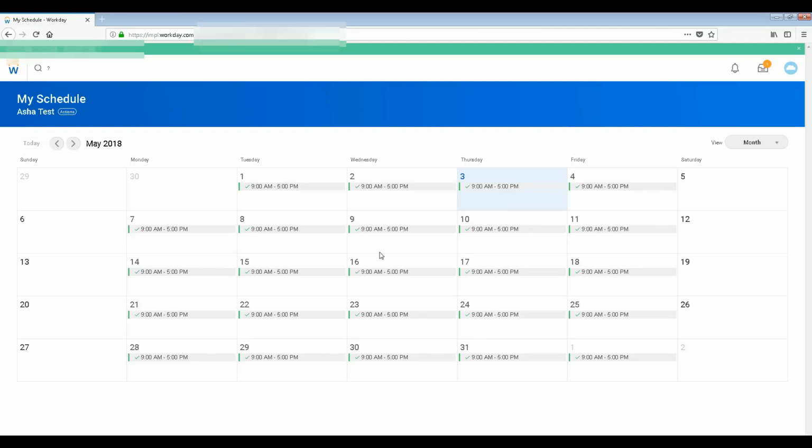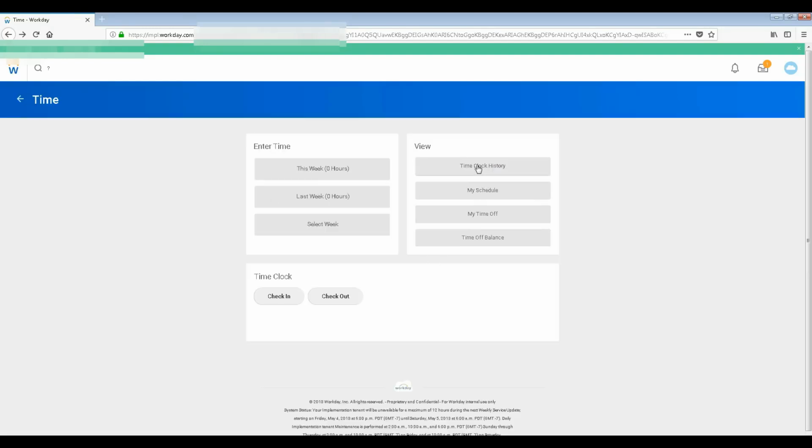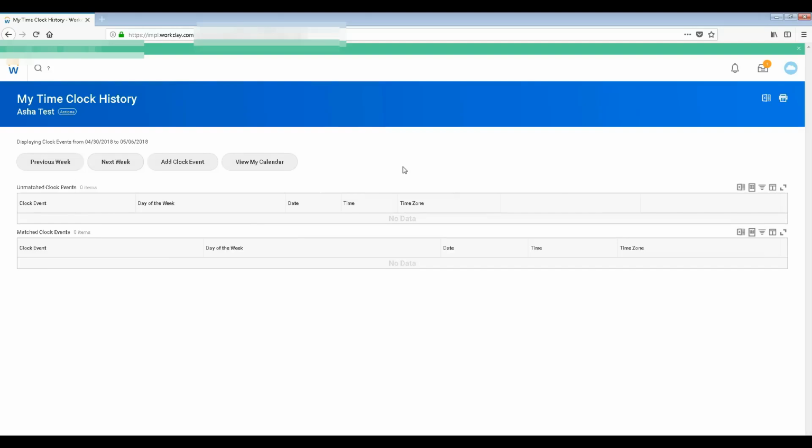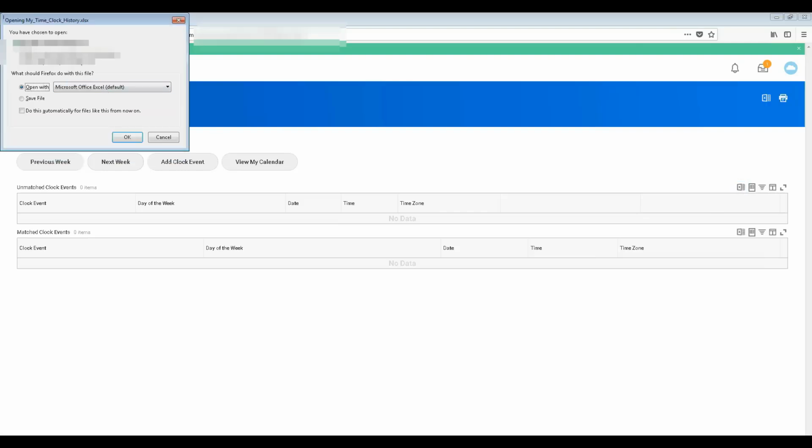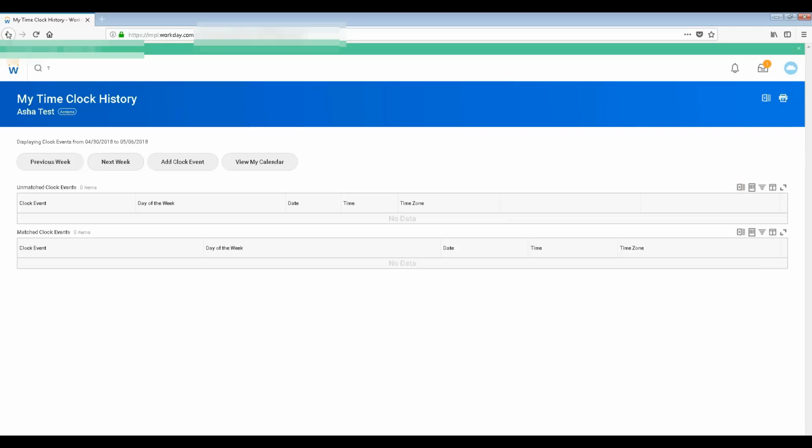So this is my schedule. It's not exactly my schedule, but this is configured in the tool. If you have taken any leave or something, it will show you. You can see the month, and you can see day, week. This is pretty easy, right? And then time clock history. One thing which is important: you can actually export this to your Excel sheet. Quite a good feature, I would say, because sometimes it's very important that you export stuff like that. And there are a lot of other features, we'll talk about them.